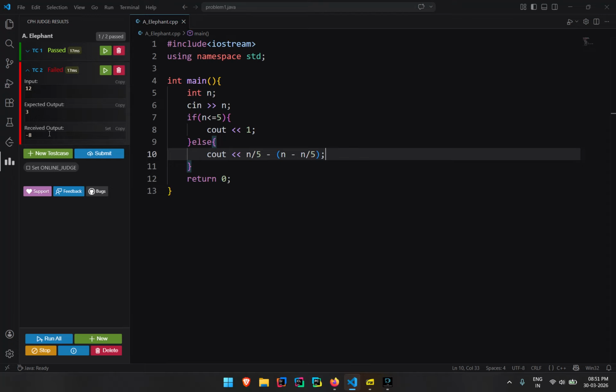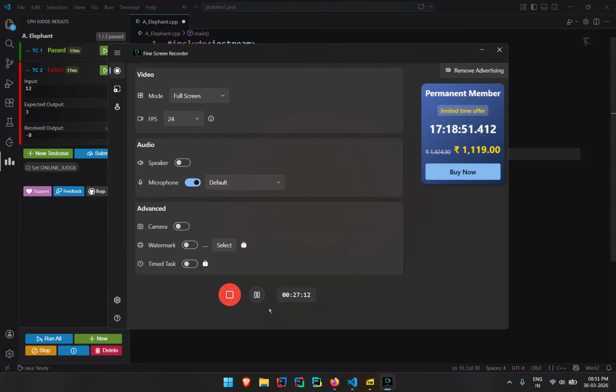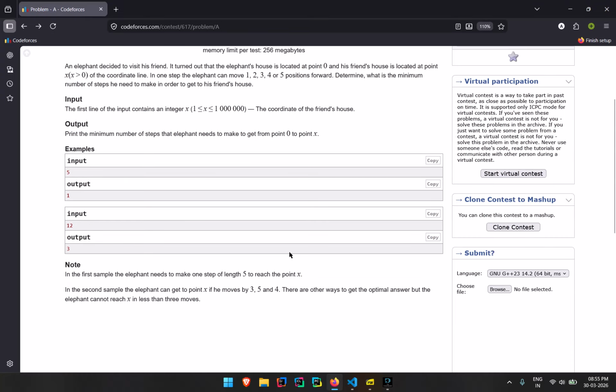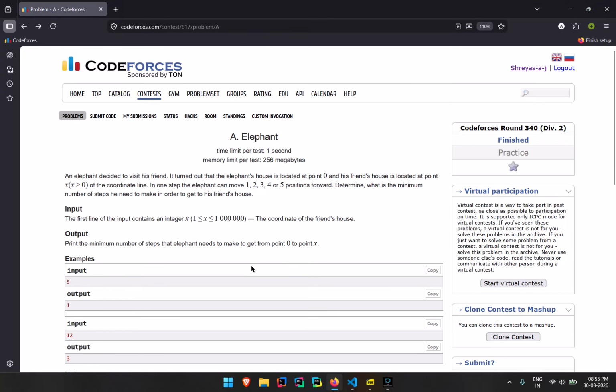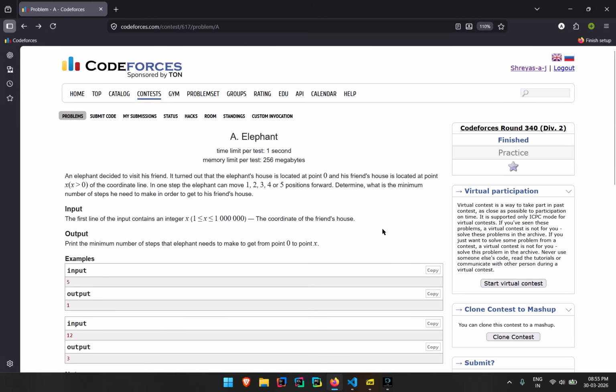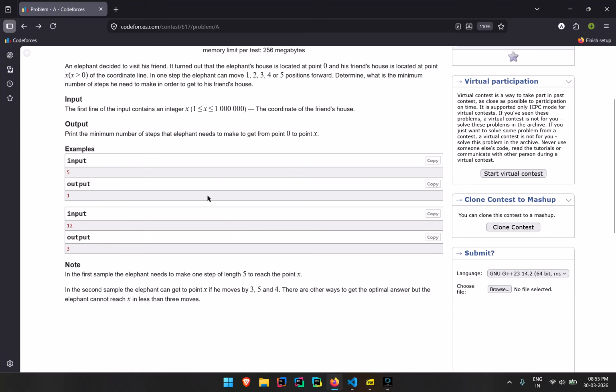It failed here. It shows 8, so it is totally wrong. Let me think about what I was thinking. I rethought the question. What I tried to do was subtract from the total number of steps.